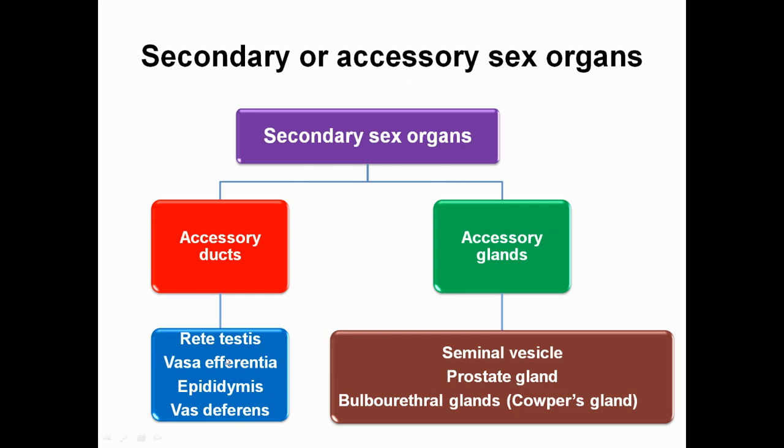Accessory ducts are rete testis, vasa efferentia, epididymis, and vas deferens. Accessory glands are the seminal vesicle, prostate gland, and bulbourethral gland, which is also referred to as Cowper's gland.